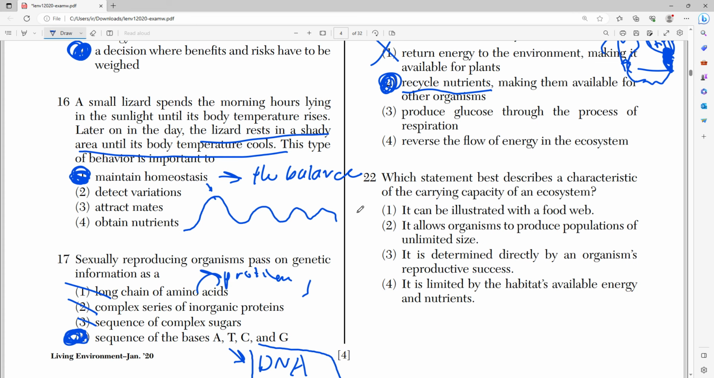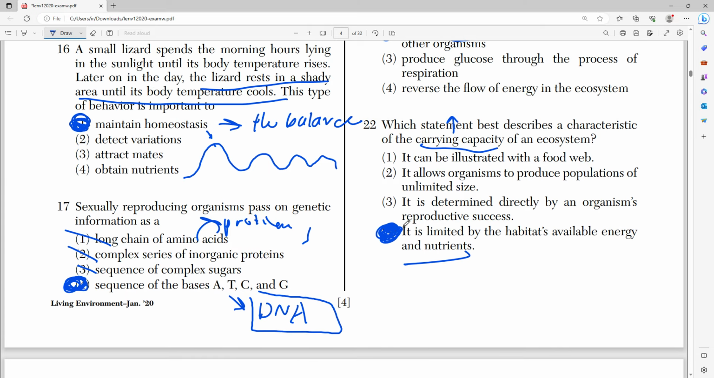So 22 says, which statement best describes the characteristic of a carrying capacity of an ecosystem, right? It is limited by the habitat's available energy and nutrients, right? That's pretty much what the carrying capacity is. It's a specific number of species or organisms or individuals that can live in a specific environment before it reaches this imaginary line where everything starts dying, because they don't have enough nutrients and they don't have enough energy. That's all, right? Food webs can't illustrate it.